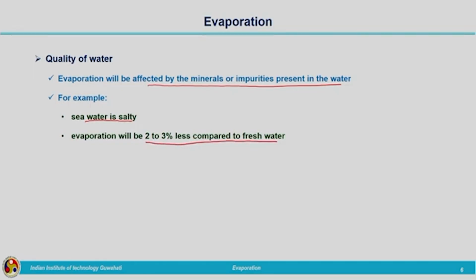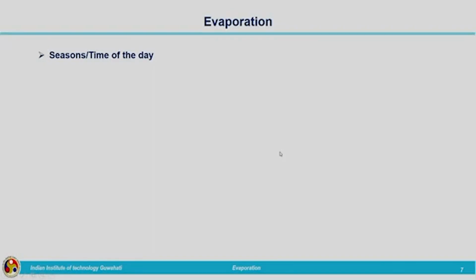That is, in the fresh water case, impurities are not there. Because of that, the rate at which the evaporation takes place will be higher. But in the case of impure water or saline water, evaporation takes place at a lower rate. Next is seasons and time of the day.